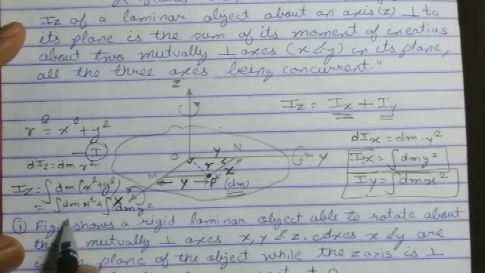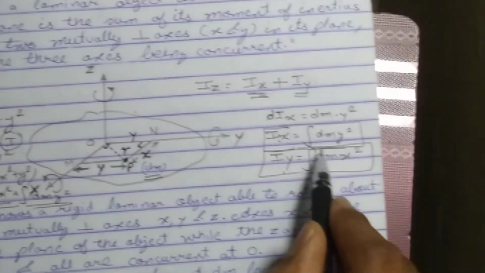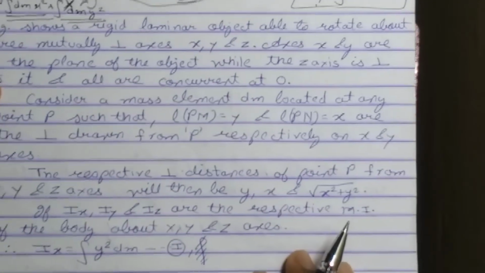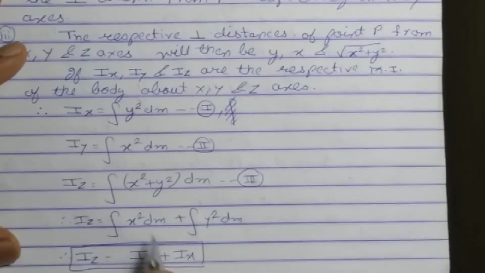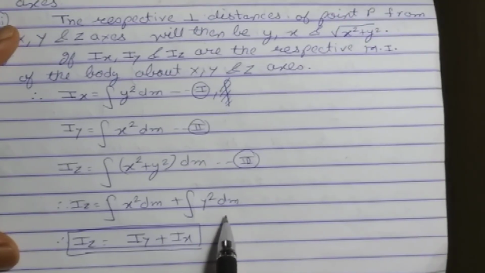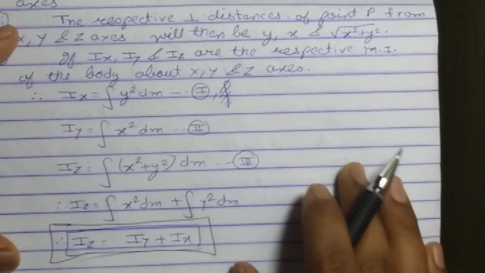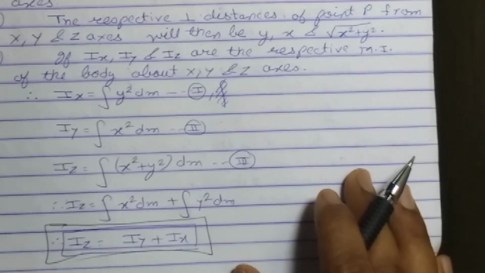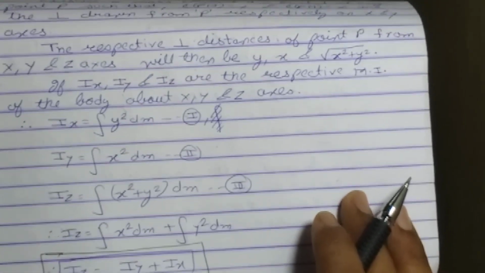In place of the integration of x square dm, I am going to write Iy, and the integration of y square dm is Ix. So hence we prove the perpendicular axis theorem. Hope you understood the perpendicular axis theorem. In the next lecture, we will derive the expression and statement for the parallel axis theorem. Thank you very much.